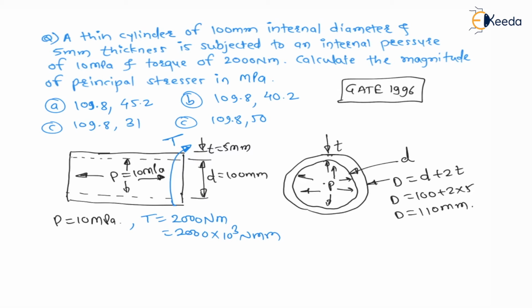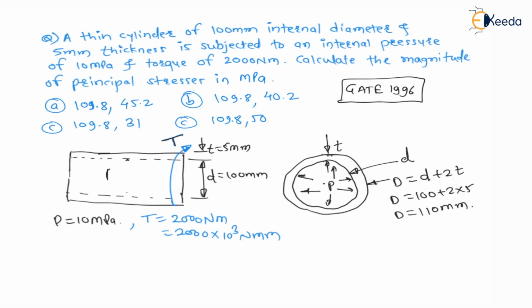Now you can see here in the question, as the component is subjected to internal pressure, there will be a hoop stress and longitudinal stress, and as it is subjected to torque, there will be a torsional shear stress also, right? Now consider a small element on this cylinder. Pressure vessel is nothing but a cylindrical pressure vessel.